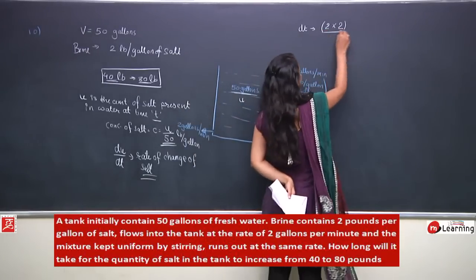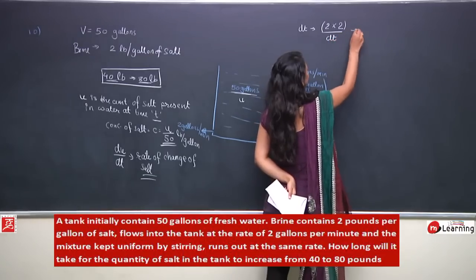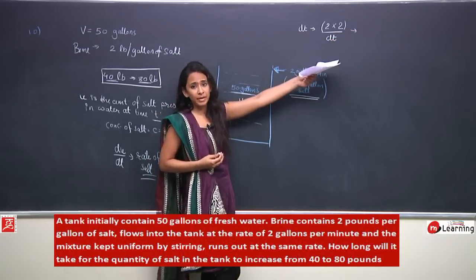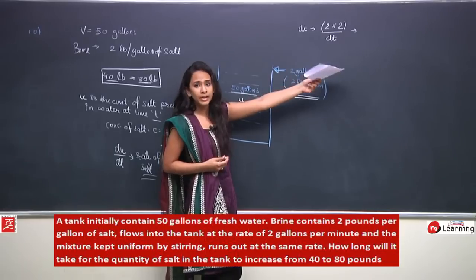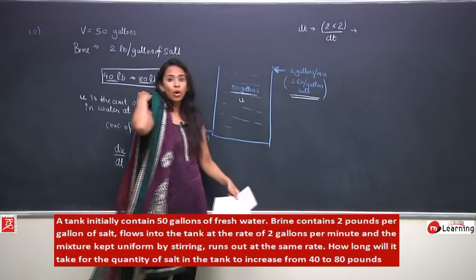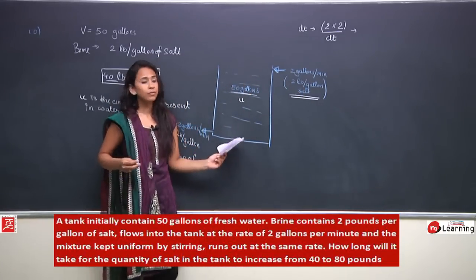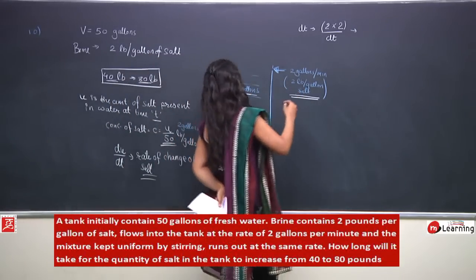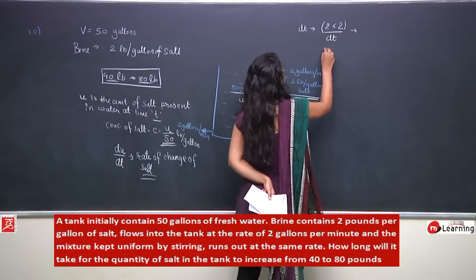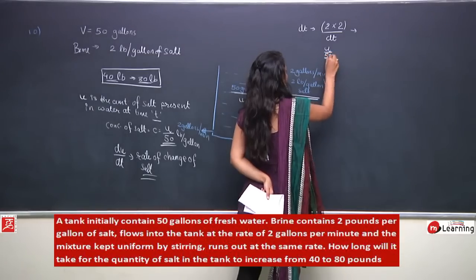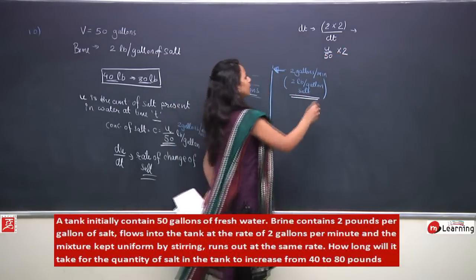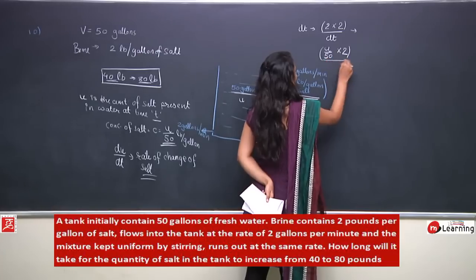So multiplied by dt, this is what gives me the amount of salt which is incoming in dt time. And how much salt will flow outside? How much salt will flow outside depends on the concentration. The concentration we know is C, which is u upon 50, into 2 gallons of water that is going to flow, multiplied by dt.